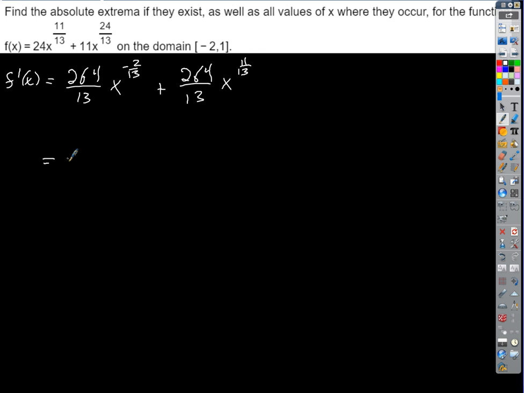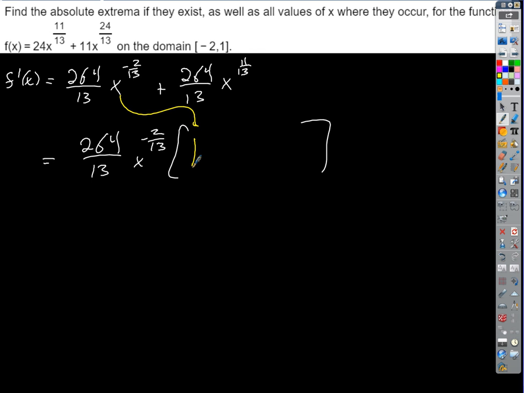Okay, so we're going to factor out 264 over 13 times x to the negative 2/13. And what's left behind? Well, that's just going to be 1, right? We factored everything out. And then how about this one? If I undistribute, the 264 over 13 is gone, but what about the x to the negative 2/13?